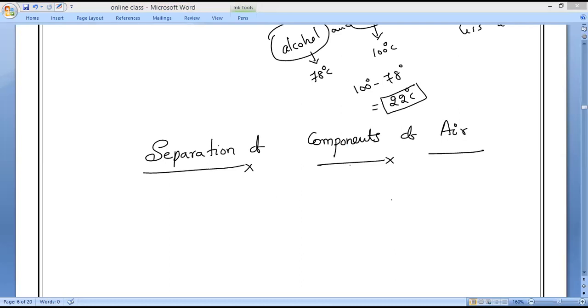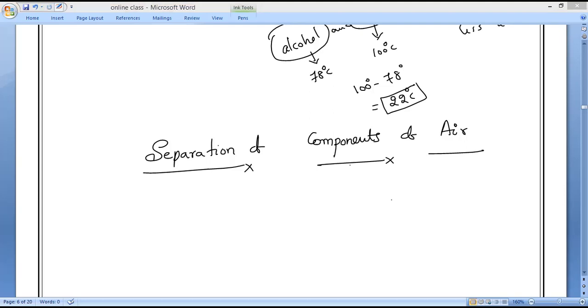Now, these components, like nitrogen, argon, oxygen, their boiling point difference is less than 25 degrees Celsius or Kelvin. So that is why we will implement a technique called fractional distillation to separate the individual components of air. First of all, you need to know how this process takes place and what industrial technique we can use. I will even show you the real industry unit.